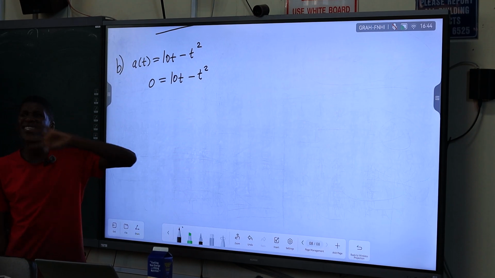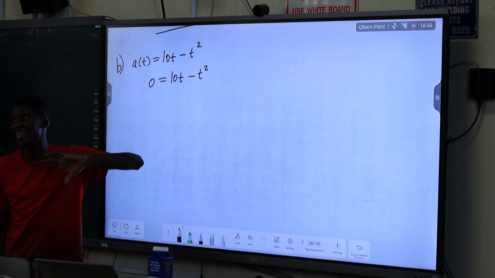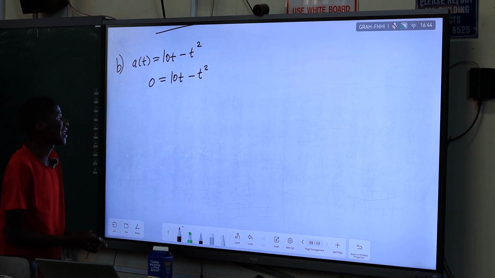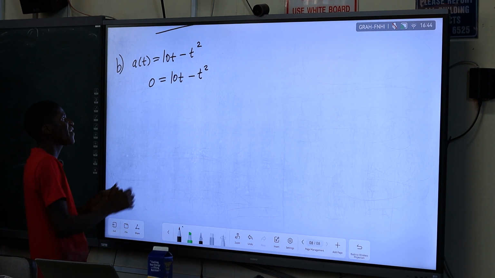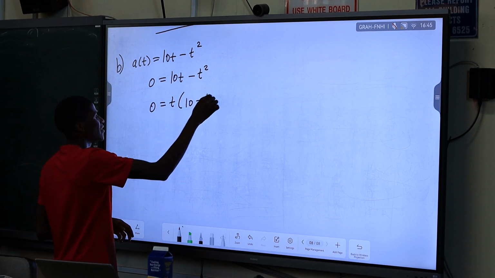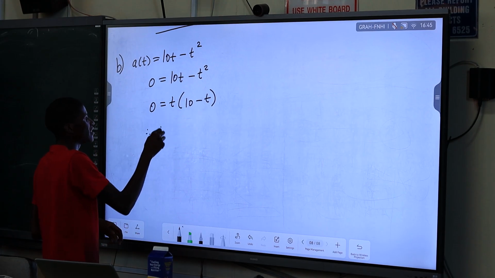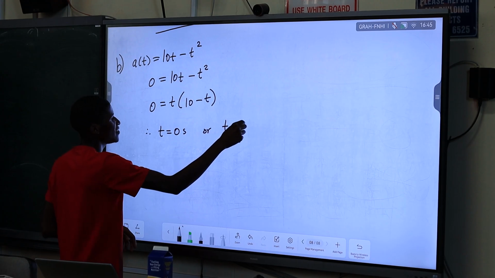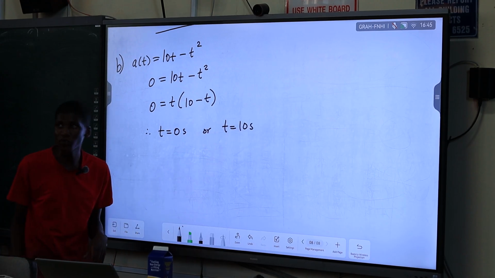Earlier, we had to first integrate to get the velocity, because we didn't have velocity. But now we have it. We just substitute 0 and then let's solve here. 0 will be equal to t times (10 minus t). This implies that t is 0 seconds or t is 10 seconds.